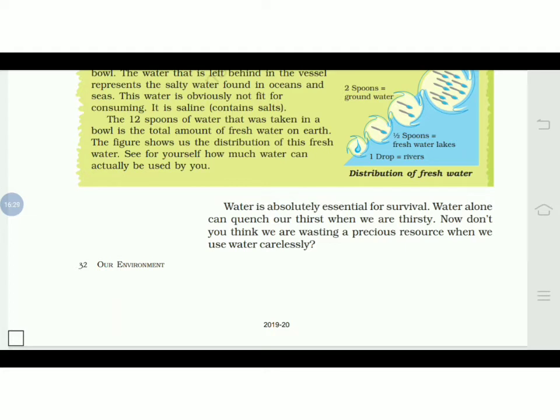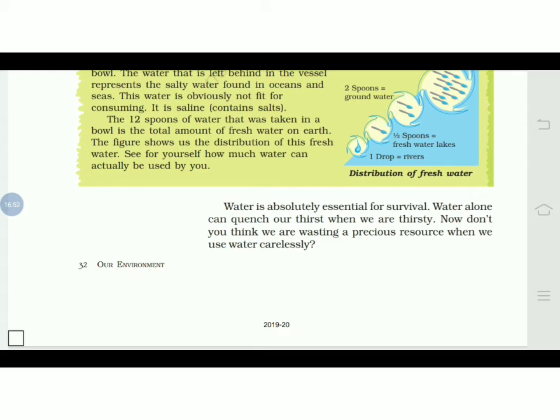So water alone can quench our thirst when we are thirsty, because it cannot be replaced by other drinking beverages, like tea, coffee or any other cold drinks. But water is needed when it is needed. Only water can quench your thirst.